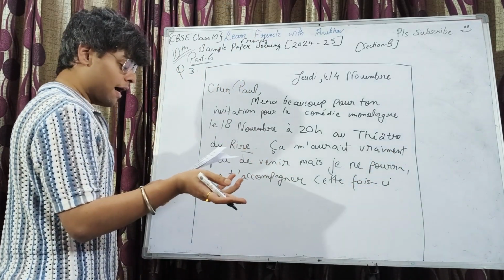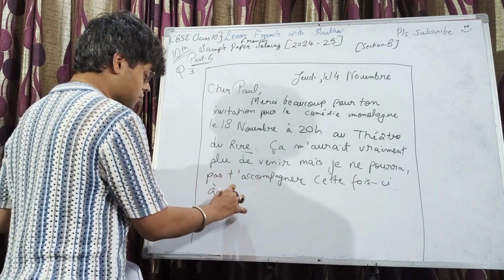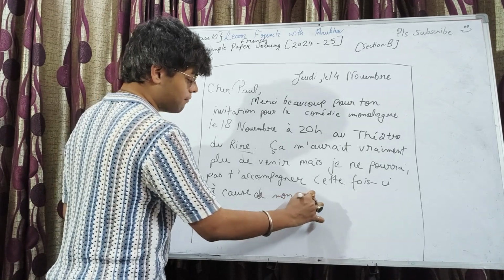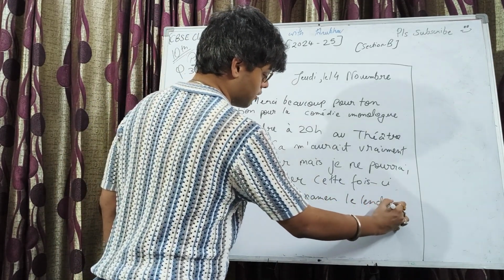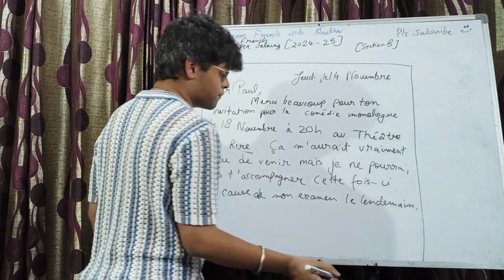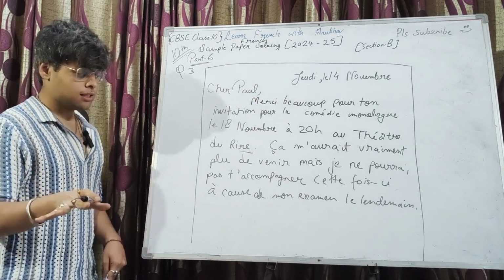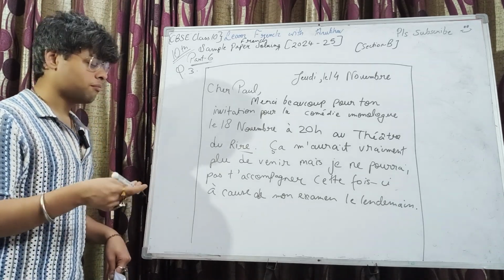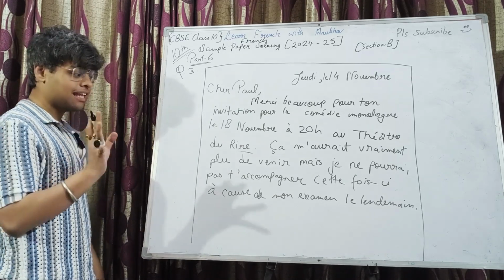Cette fois-ci, why? You can use "à cause de" here. À cause de mon examen, le lendemain. Lendemain means the next day. So I would have loved to be there, but I cannot accompany you this time. I will not be able to accompany you this time because of my exam on the next day.